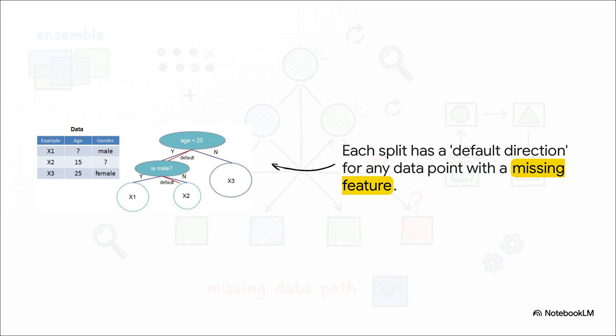And this visual right here explains it perfectly. So think of a decision tree as just a series of yes or no questions. At each question, there's a fork in the road. You go left or you go right. What XGBoost does is add a third path, a default direction. So if a piece of data shows up and, say, the age is missing, it doesn't get stuck. The model has already figured out which way, left or right, is the best path for any missing values at that specific fork in the road.